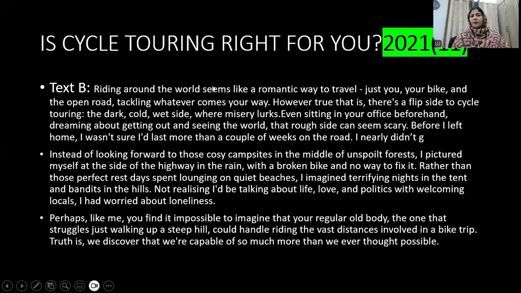Now you see, for example, if I am asked to rephrase this sentence, I will encircle the word romantic. Traveling will remain the same, riding will remain the same, but I can change the order of the sentence whenever I like. For example, instead of riding around the world, I can say moving around the world, or traveling around the world. I can switch the word travel from here to here, so that the examiner knows that I am an expert of language abilities. I can make some changes instead of copying things wholeheartedly. This is something to be avoided.